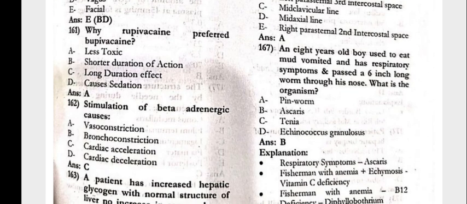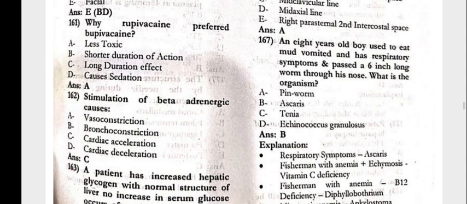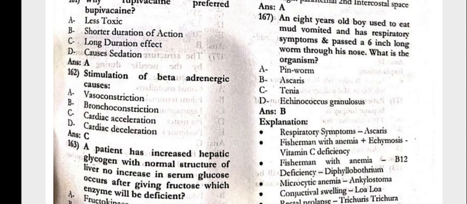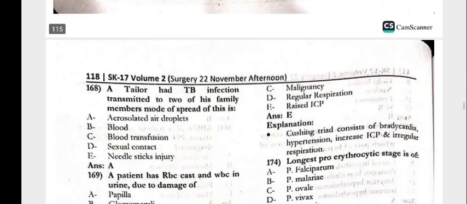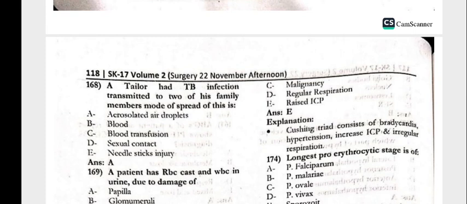The 8-year-old boy used to eat mud, vomited and had respiratory symptoms. Passed a 6-inch long worm through his nose. The organism is Ascaris. 168, the tailor had TB infection transmitted to 2 of his family members. Mode of the spread would be aerosolized air droplets.